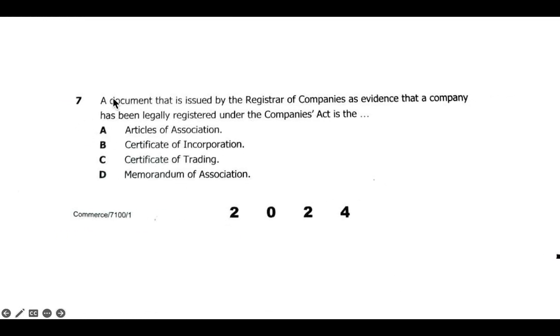On question 7: a document that is issued by the registrar of companies as evidence that the company has been legally registered under the Companies Act is... Now here we have various types of documents, so I'll take you through the various documents given before starting a business.